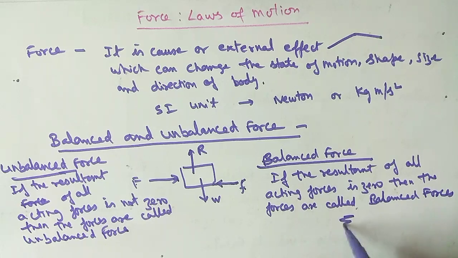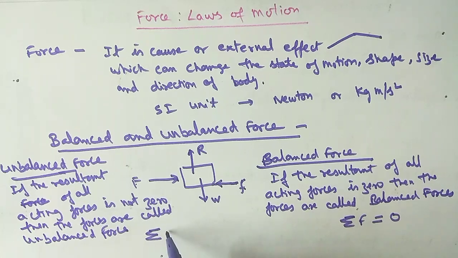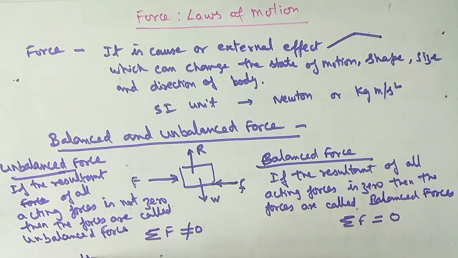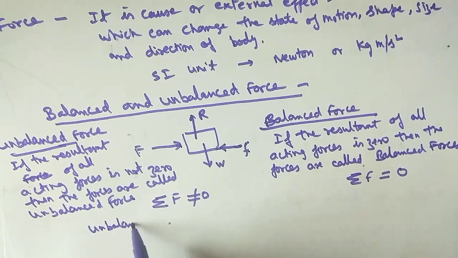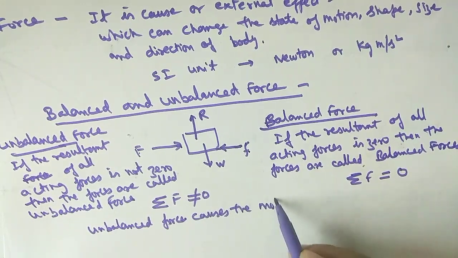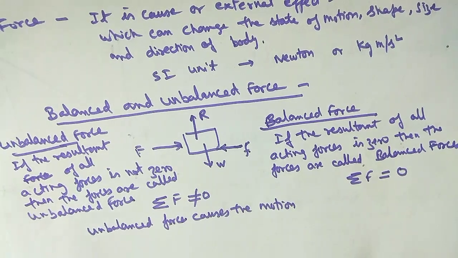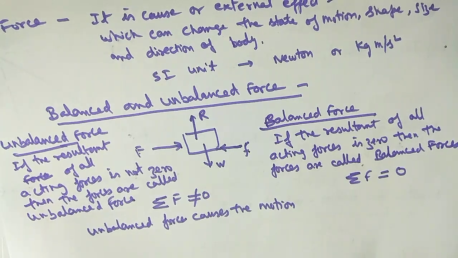Here the resultant of all forces is equal to zero, and here the resultant is not equal to zero. In other words, unbalanced force causes motion. If all forces are balanced, the body will not move, and if they are not balanced, it causes the motion of the body.